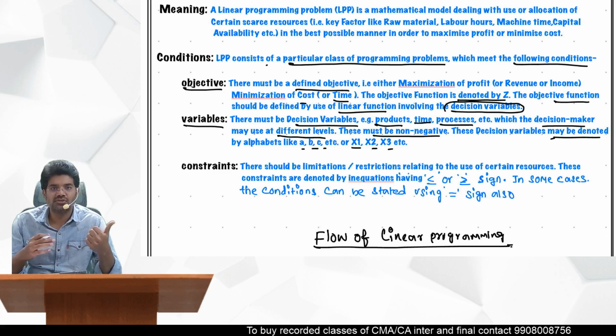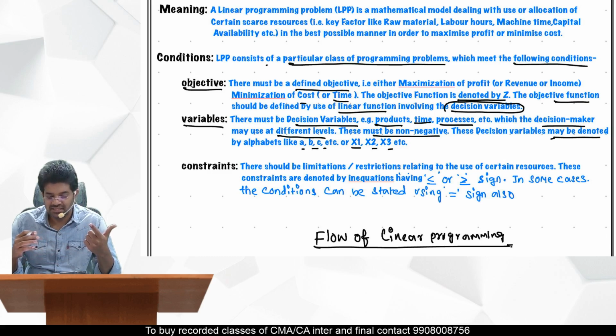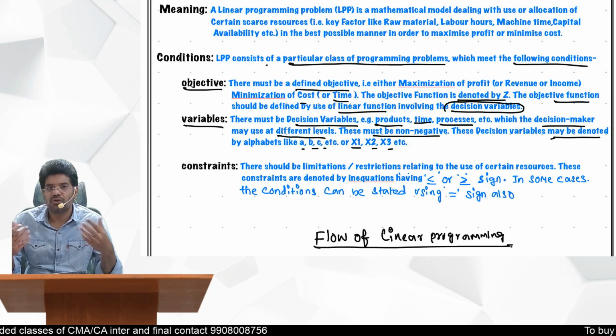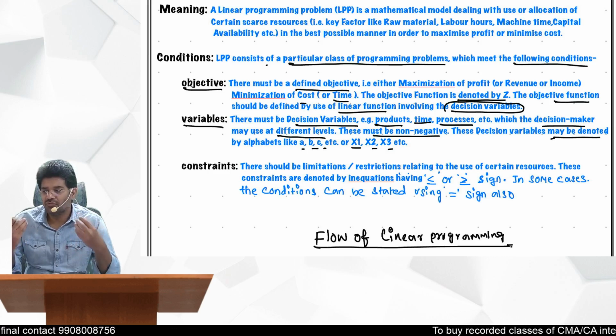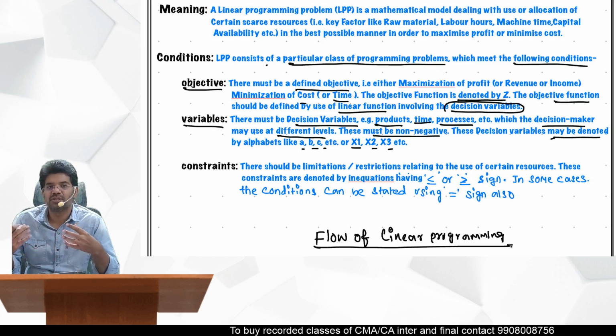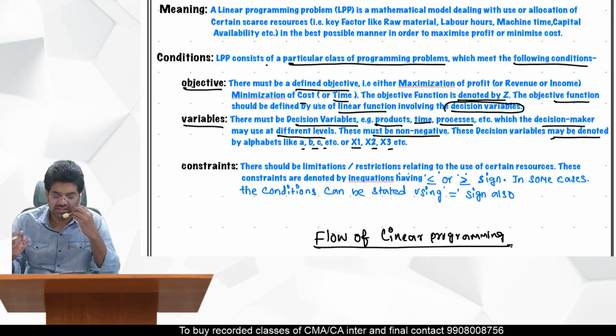So first one is you should have an objective function, then you should have variables, and third one constraints. Just now I was telling you, in the example, to produce a product, what are the inputs we require? Raw material we require, labor, hours we require. So if you have limited raw material and limited labor, then those are the restrictions what we have. Those restrictions we should express in the form of equations.